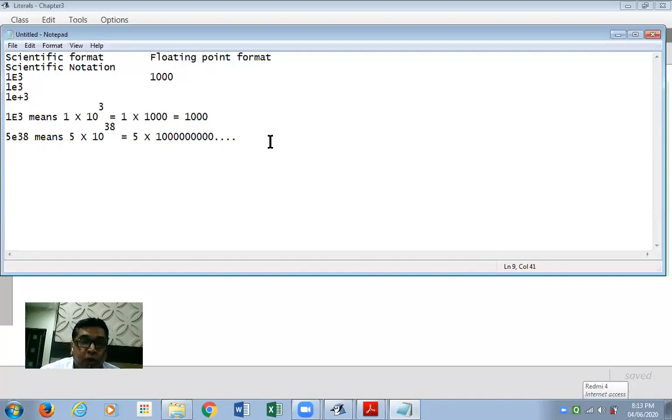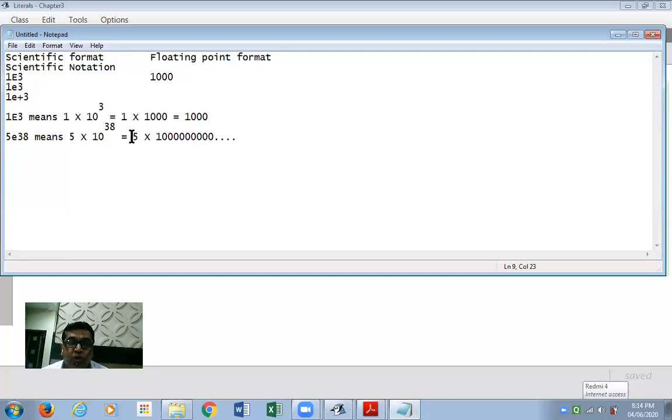Can you tell me the number of digits this number will have altogether, counting the 1 and the zeros? Please tell me how big that number would be. I'm waiting for the answer. 1 and after that 38 zeros, so altogether 39 digits. 38 zeros will be there and before that 1. So the number is 39 digits, and that is also multiplied by 5.